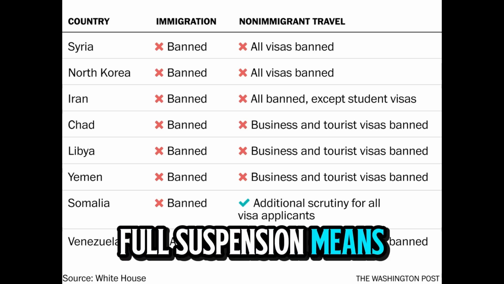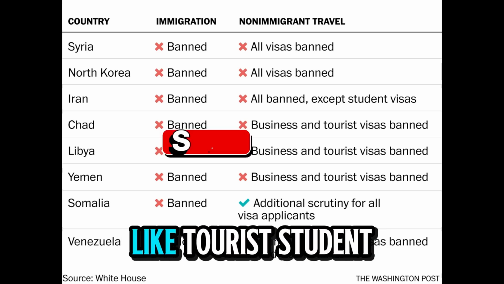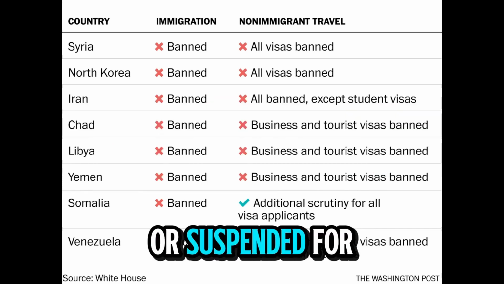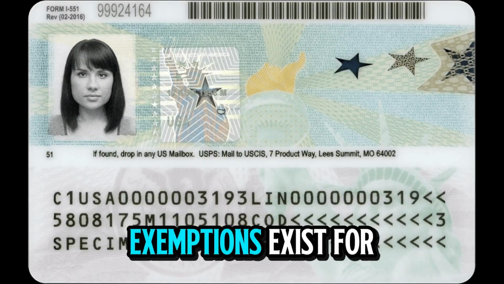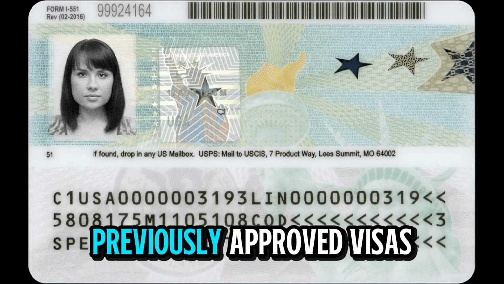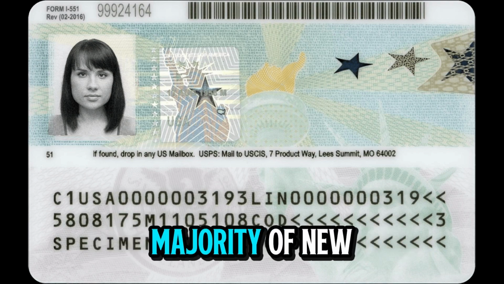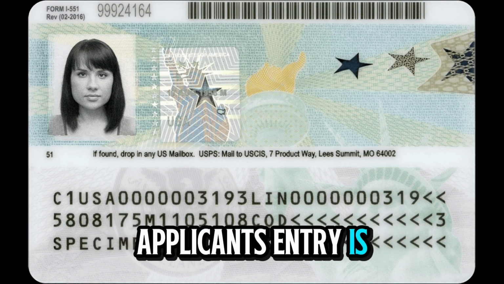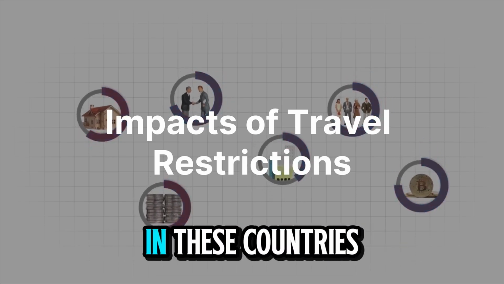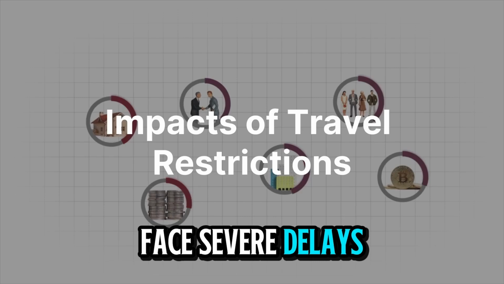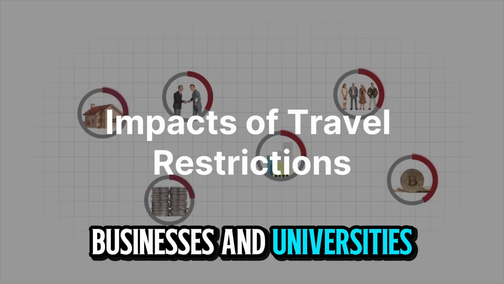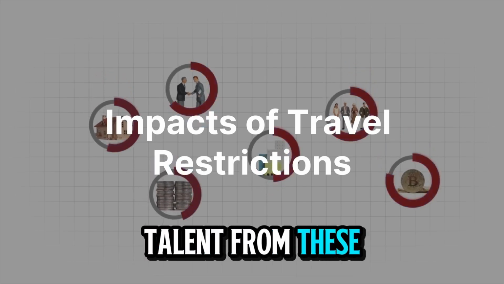Full suspension means that even non-immigrant visas, like tourist, student, or business visas, may be denied or suspended for these citizens. Exemptions exist for diplomats, lawful permanent residents, and travelers with previously approved visas. But for the majority of new applicants, entry is not possible. For Americans, this means families with relatives in these countries face severe delays or even temporary separation. It also impacts businesses and universities that rely on talent from these nations.